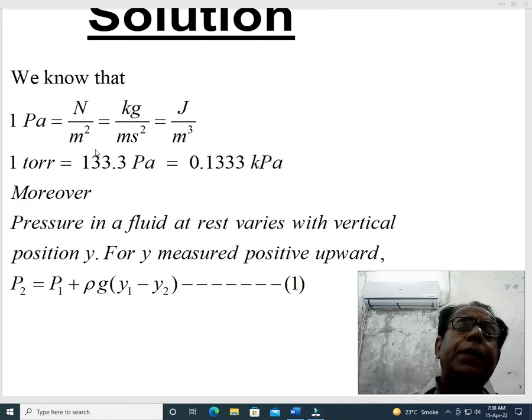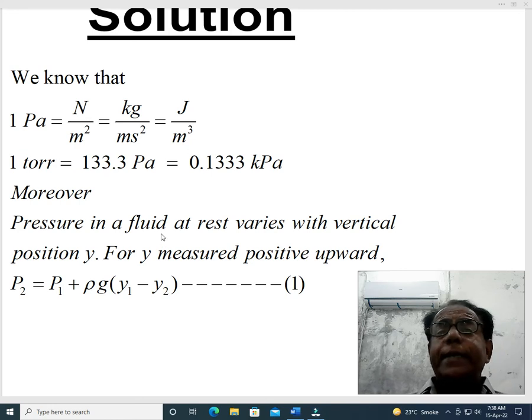We are concerned only with kilogram per meter second square or Newton over meter square. Moreover, next conversion factor is that 1 torr is equal to 133.3 Pascal, or alternatively 0.1333 kilopascal.